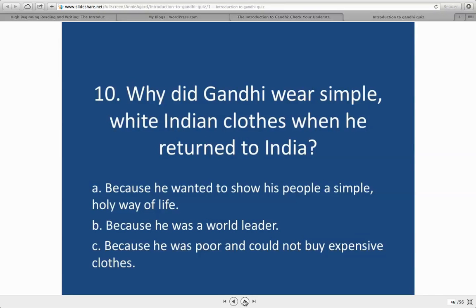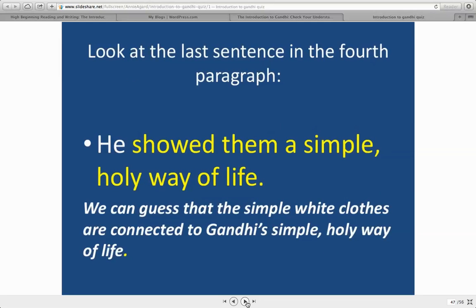And here's a little bit harder one, number 10. Why did Gandhi wear simple white Indian clothes when he returned to India? A, because he wanted to show his people a simple, holy way of life. B, because he was a world leader. C, because he was poor and could not buy expensive clothes. And the answer is the last sentence in the fourth paragraph.